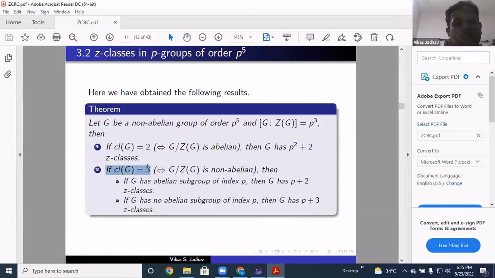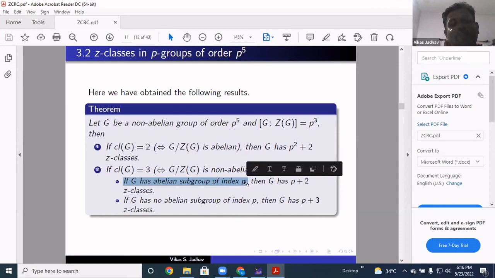Or the class of G, meaning the nilpotency class, is 3, that is G mod Z(G) is non-abelian, and then again we have two cases. If G has an abelian subgroup of index P, then G has P plus 2 Z classes. And if G has no abelian subgroup of index P, then G has P plus 3 Z classes. So these are the results regarding when the index of the center is P cube.